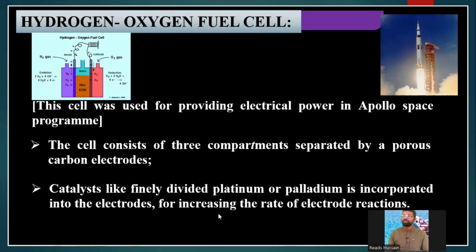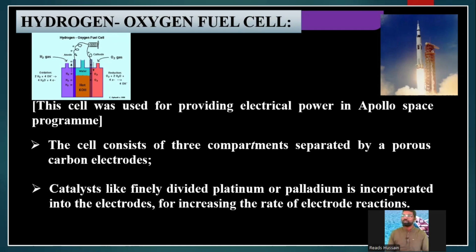That's why the fuel cells are more costly. These are more costly because here the catalysts used are precious metals like platinum or palladium. They are very costly. Platinum is costlier than gold. It's more precious than gold. That's why fuel cells are more costly, so they are not available for all purposes.